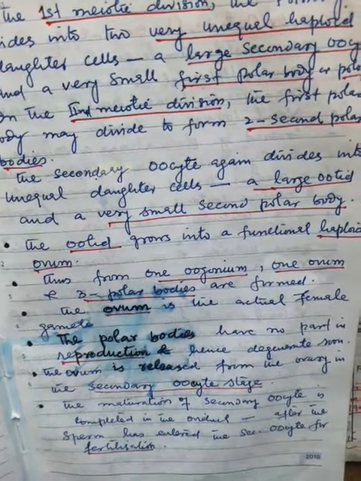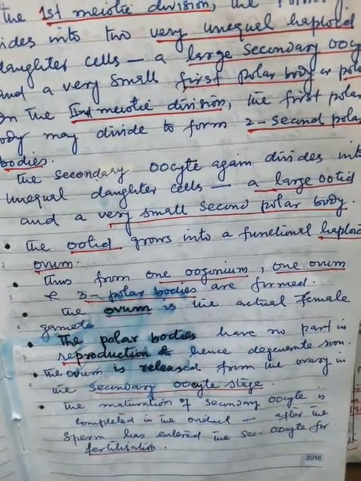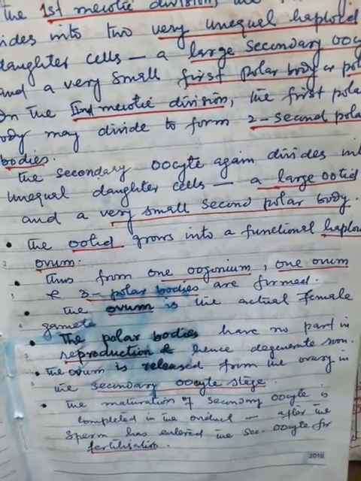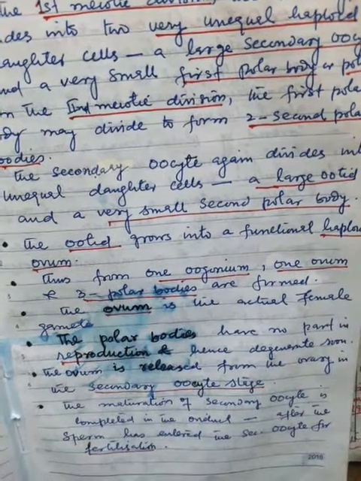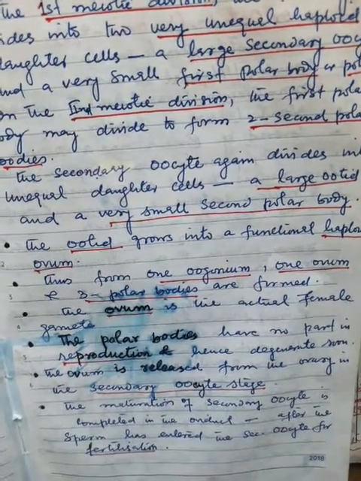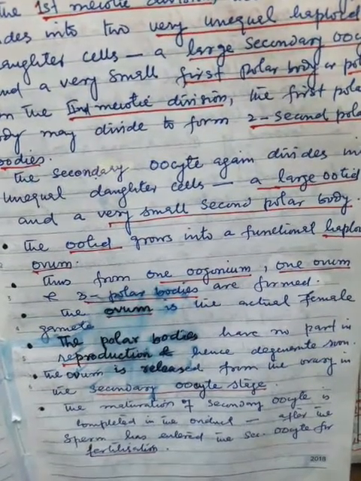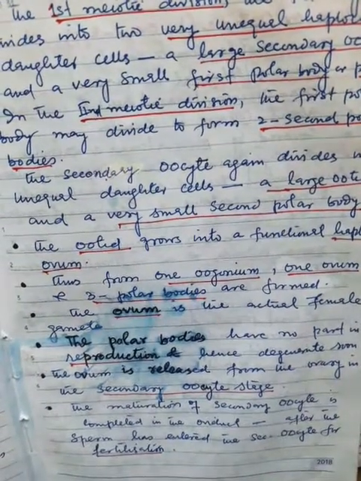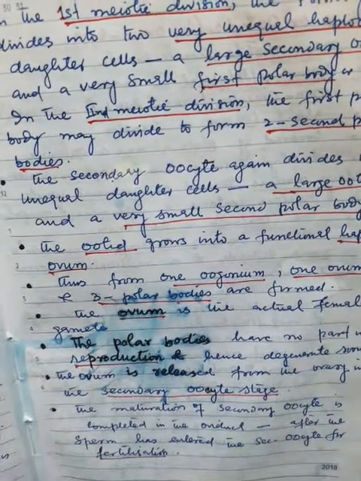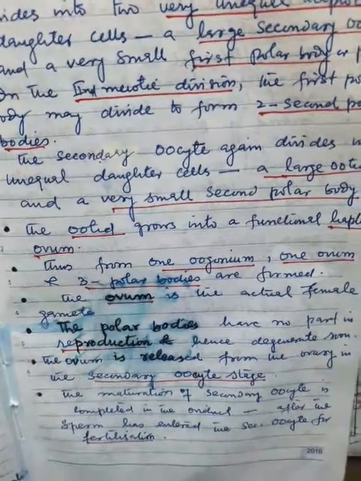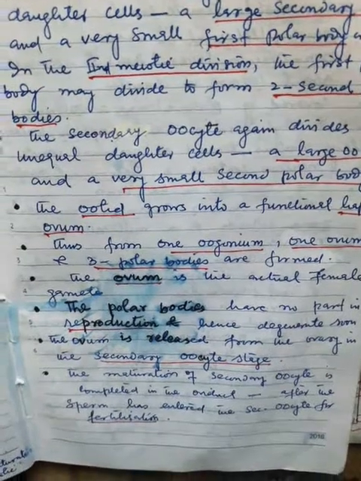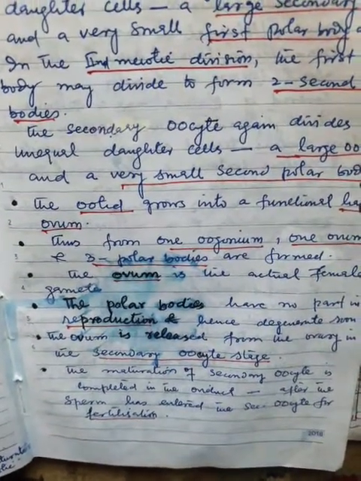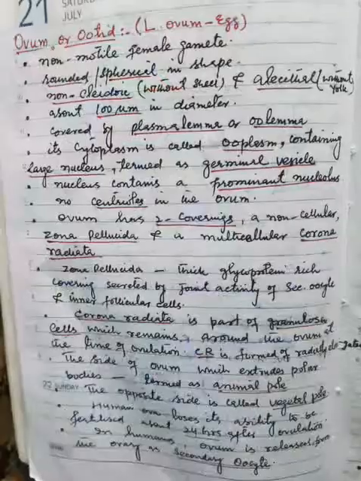The polar bodies have no part or no role in reproduction and hence degenerate soon. The ovum is released from the ovary in the secondary oocyte stage. The maturation of the secondary oocyte is completed in the oviduct, that is the fallopian tube, after the sperm has entered the secondary oocyte for fertilization.